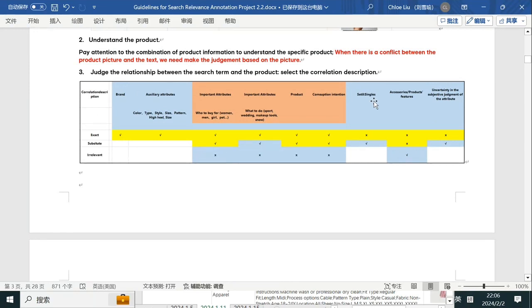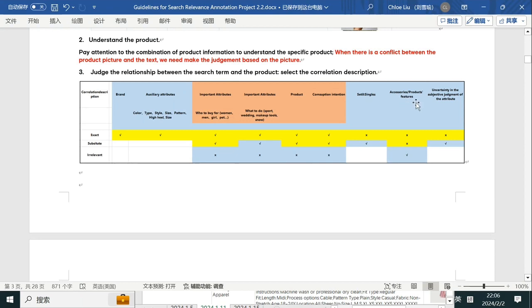So first one, set and singles. It means, for example, when we search a set and the product is just a top or a bottom. For example, you search a sweatshirt set, but you just got a shirt or you just got a pen. So under this circumstance, you cannot mark the search item and the product as exact. We need to mark it as substitute. This is set and singles.